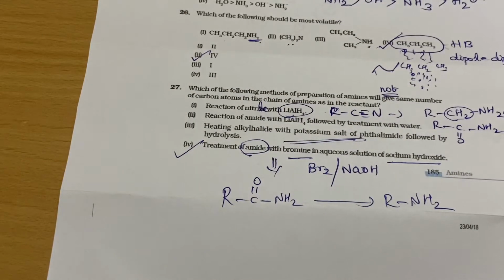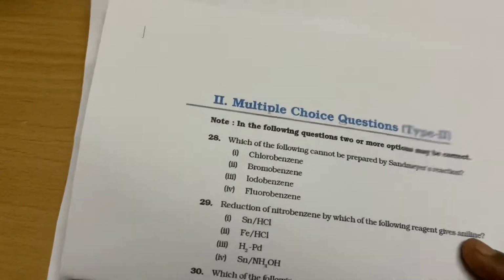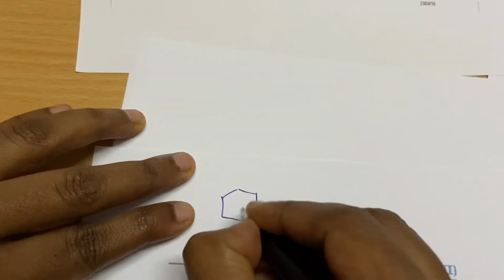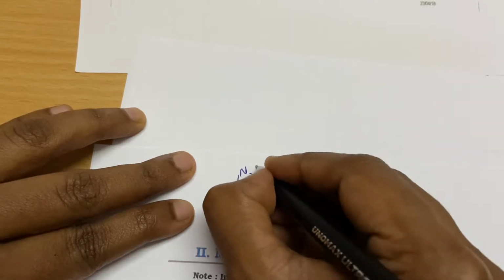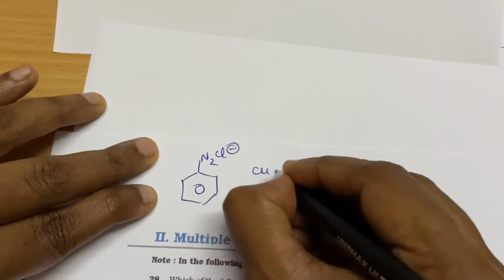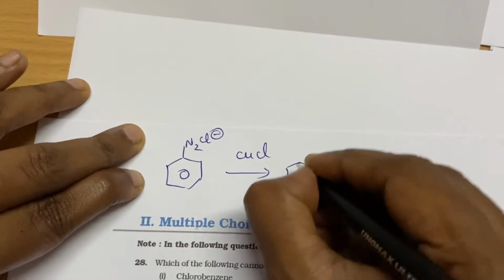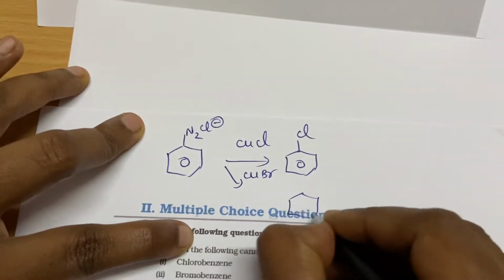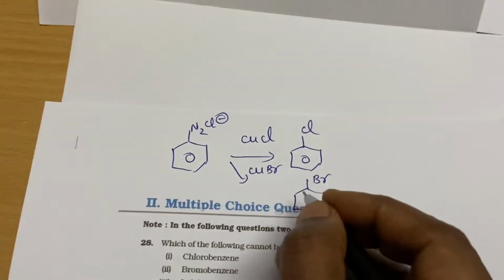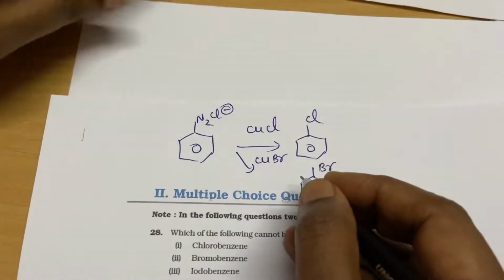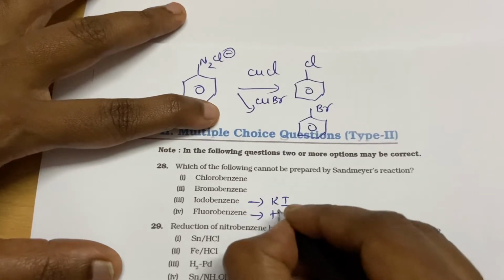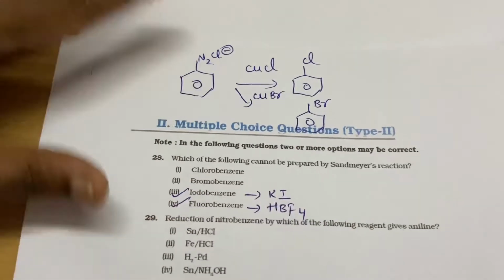The next questions are multiple-choice questions of type 2, in which more than one option is correct. Which of the following cannot be prepared using the Sandmeyer reaction? So what is the Sandmeyer reaction, students? For any diazonium salt, if you treat with a copper salt, you will get the corresponding halogen here. In this way you can also prepare the bromo derivative, but you cannot prepare the iodo and fluoro derivatives. For iodobenzene, you have to use potassium iodide with the diazonium salt, and HBF4 for fluorine. So the options are iodobenzene and fluorobenzene.